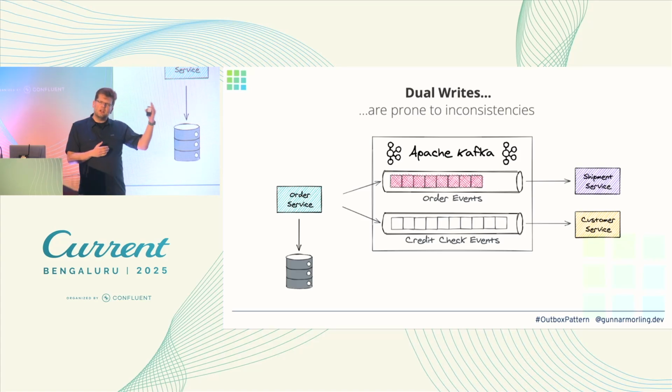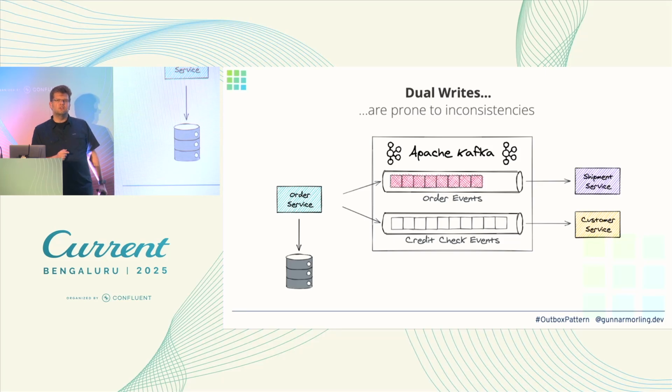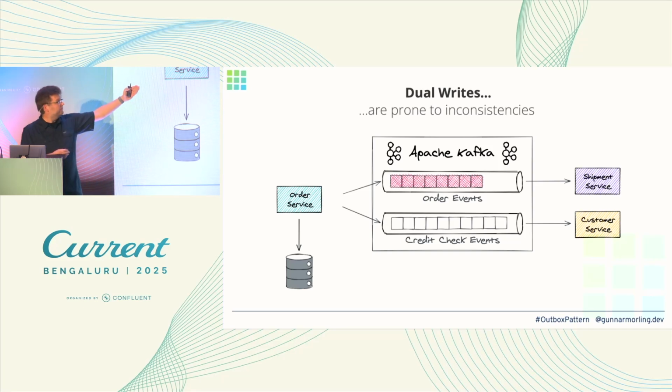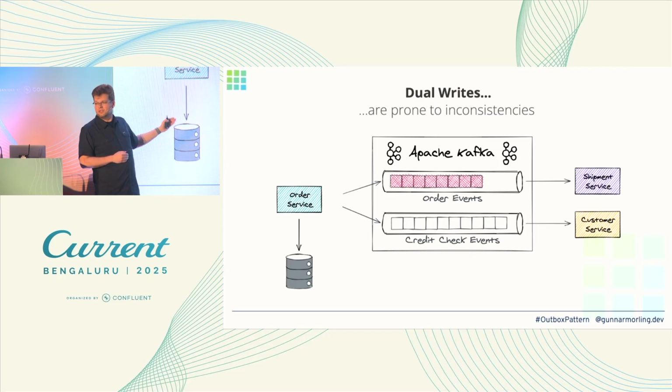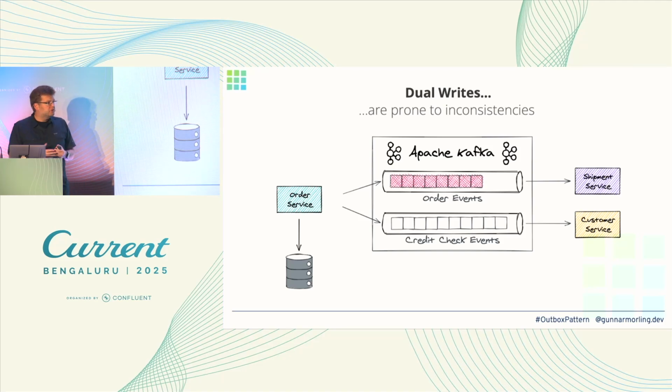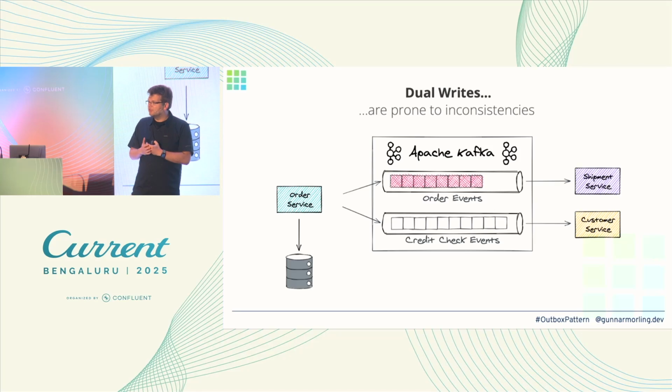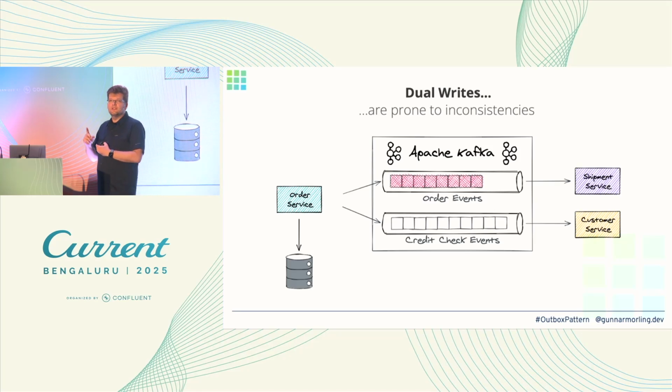Or it could happen the other way around. Maybe you think, okay, if I cannot do that, let me try and turn things around. Let me first write to Kafka and then do my database write. Well, the same thing could happen. So now you have told the shipment service, and maybe they will go and fulfill this order, but in your own database, in your order service's database, you don't know about this order. And I guess that's even worse because you have sent out a product to a customer and you don't know about it. So that's pretty bad, right? And now, no matter how you turn it, it's just not possible to do those things reliably, consistently, atomically, in the absence of distributed transactions.